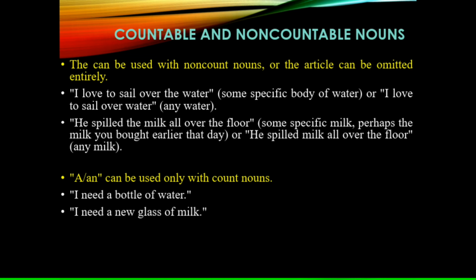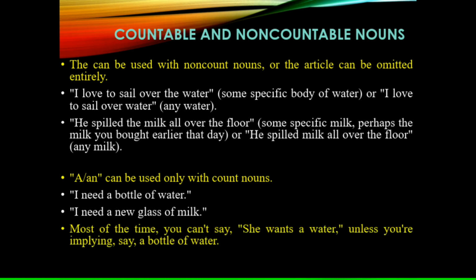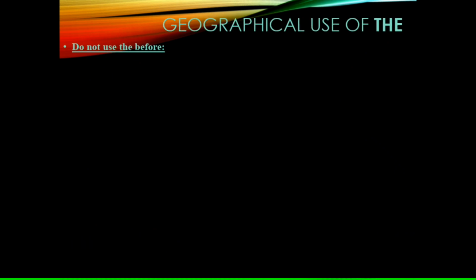On the other hand, a or an can be used only with countable nouns. "I need a bottle of water." "I need a glass of milk." Most of the time, you can't say "She wants a water," unless you are implying, say, a bottle of water.